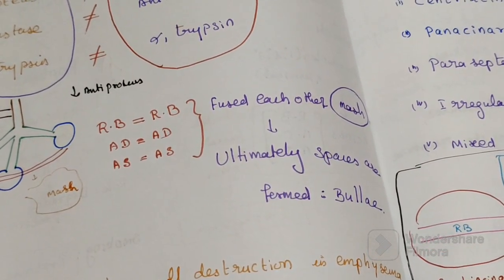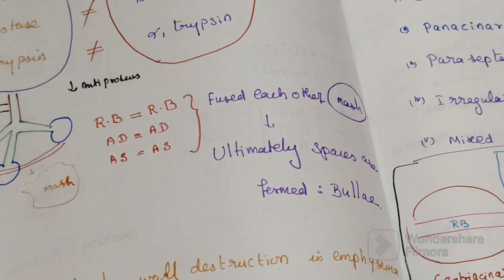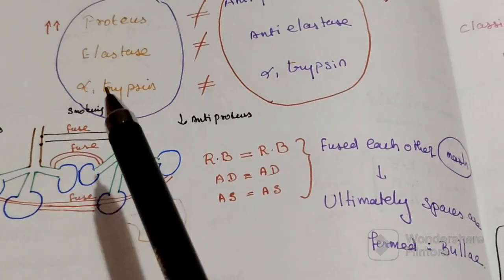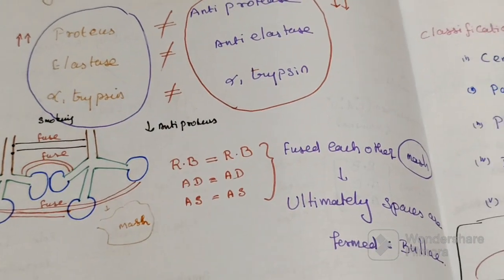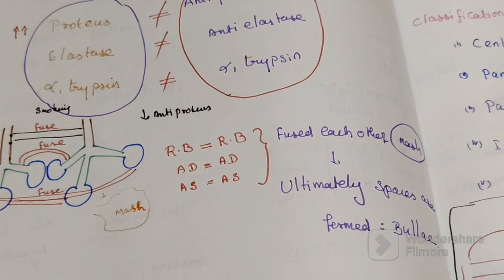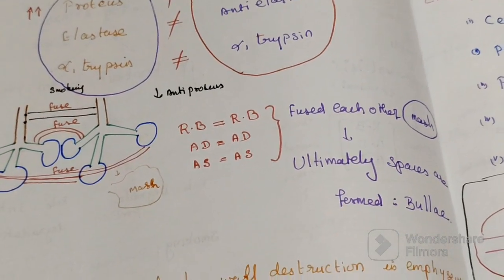That disease is known as emphysema. So all of them are fused with each other, so they form a mass. That is called a bulla. So that disease name is called emphysema.